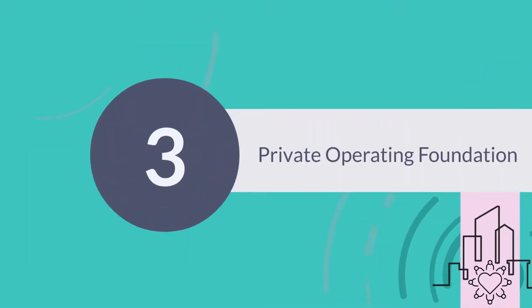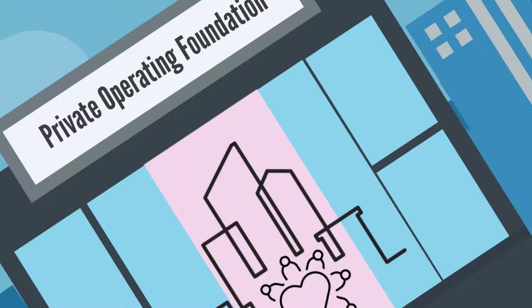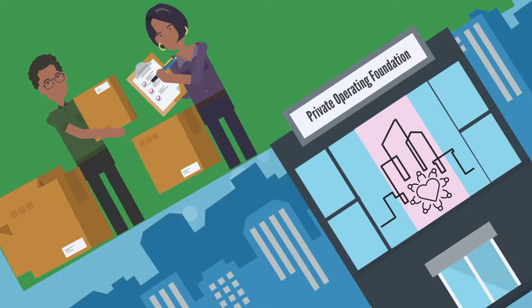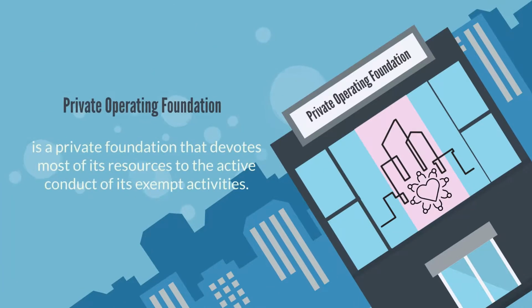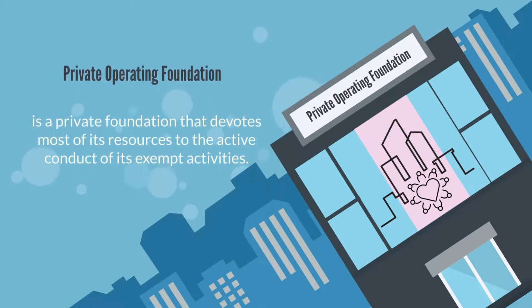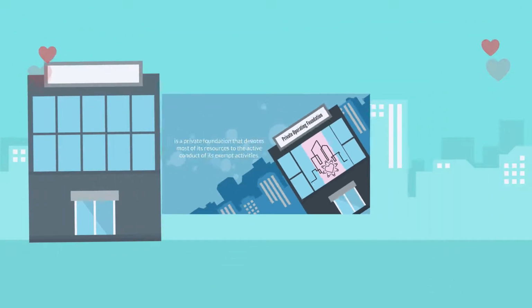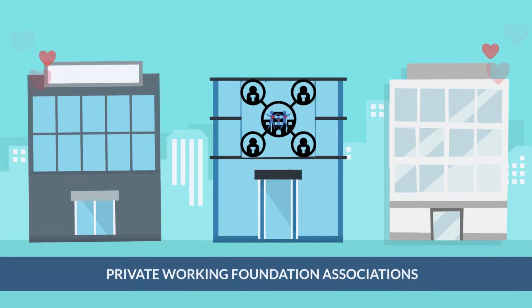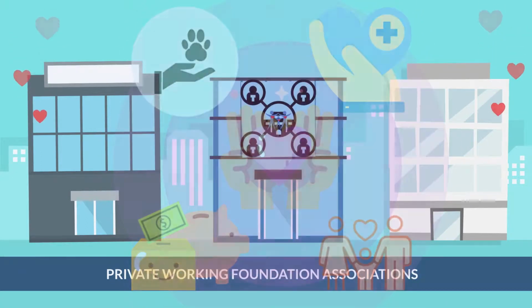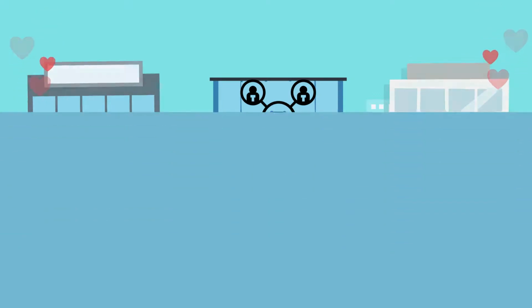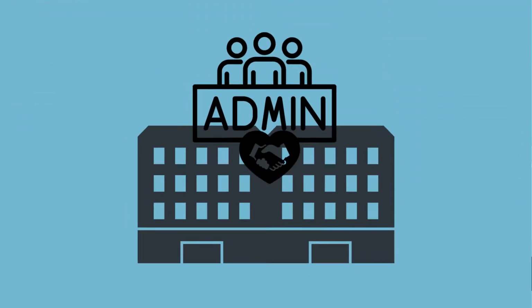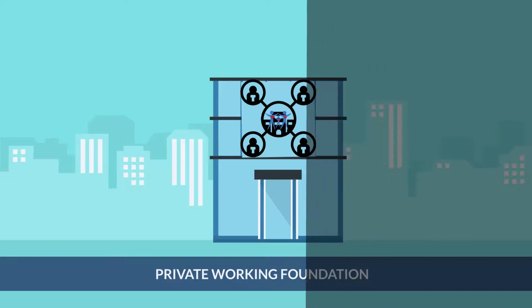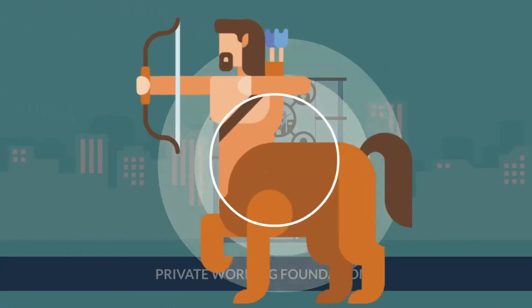Number 3. Private operating foundation. In general, a private operating foundation is a private foundation that devotes most of its resources to the active conduct of its exempt activities. These organizations frequently maintain active programs like public charities. However, they may have traits, for example, close administration, like a foundation. Thus, private operating foundations are regularly viewed as hybrids.